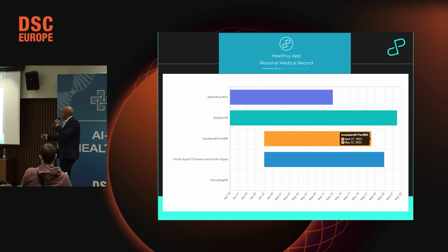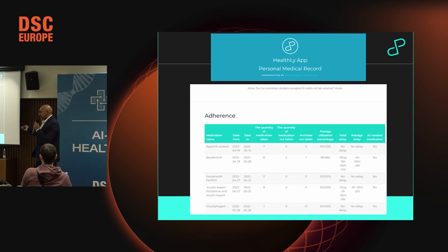This is how the doctors see the therapy. This is an example, these are not real patients and users. If you have some doctors or pharmacists here, I just want to show how they can see the therapy per time, what they use and how it is planned to take this therapy. This is adherence, because if the patients take medicine on time, we know the health can be improved.